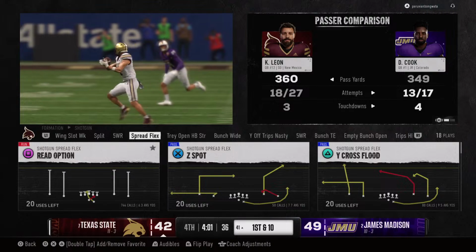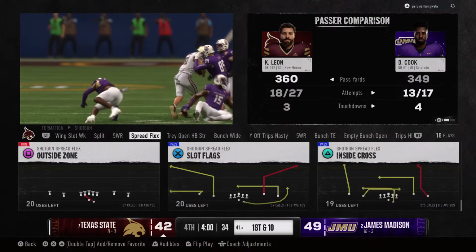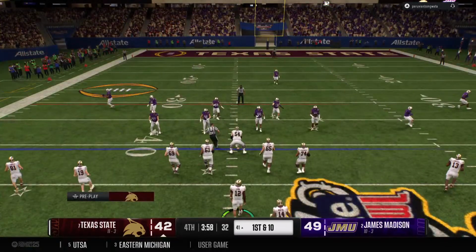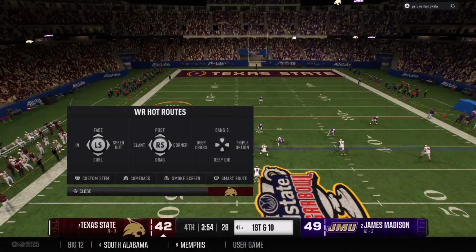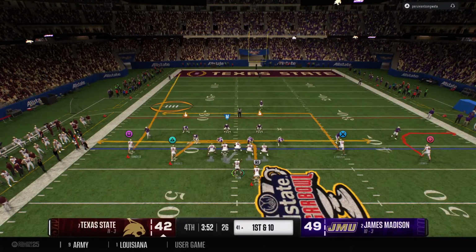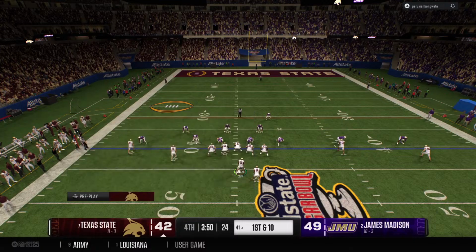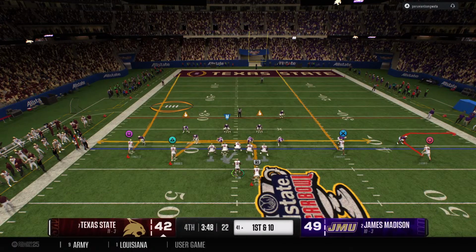Now, this is what makes this receiver so dangerous. If you play him in man, he can run by you for a big play. You decide to sit back in zone, and he's got the savvy and instincts to be able to find that soft spot in the zone, make a catch, and be dangerous after the catch as well.